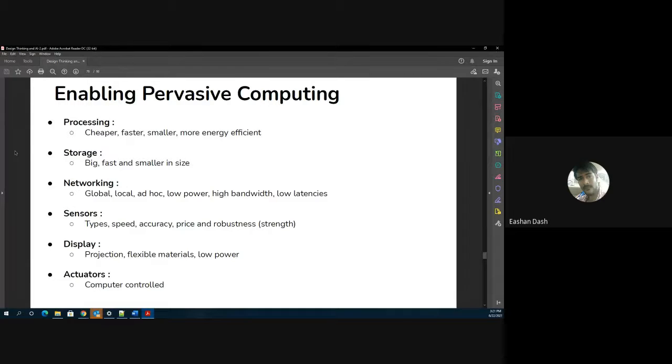And actuators. So actuators are basically if there's a requirement, say for example, there has to be a pulley, or something which has to get automated after say 1 hour. Say the washing machine. I'm going to sleep now. The washing machine can start after say 2 hours. So let me not stay awake, and let me not actually control it manually. It can get controlled automatically. So these are the various agents that are required to enable pervasive computing.